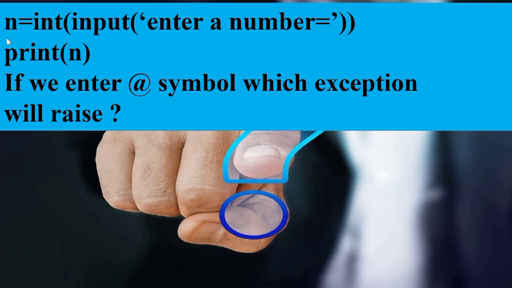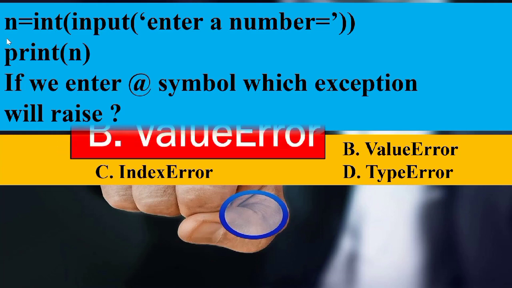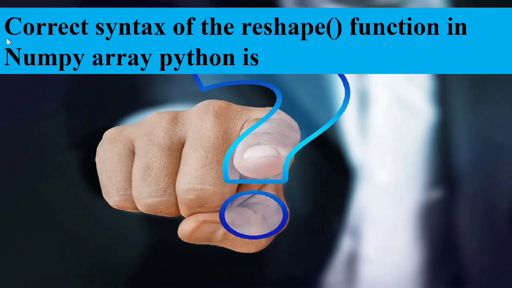So this is a small program. We are asking to enter a number and we want to print it. But instead of entering a number, if you enter a symbol, which is a character, because we applied the int type conversion, if you enter the @ symbol, it raises an exception called ValueError because we are entering an invalid value.